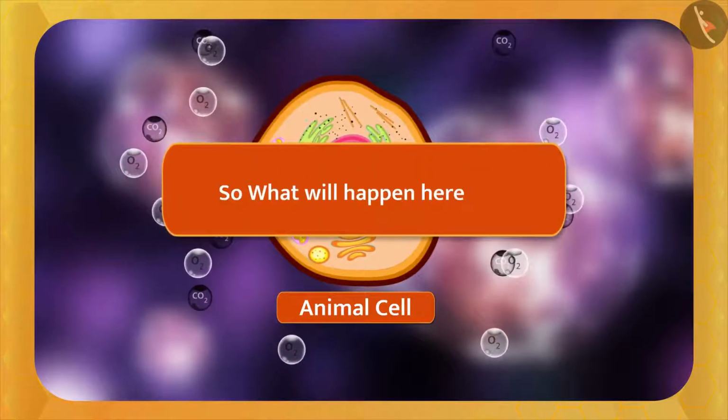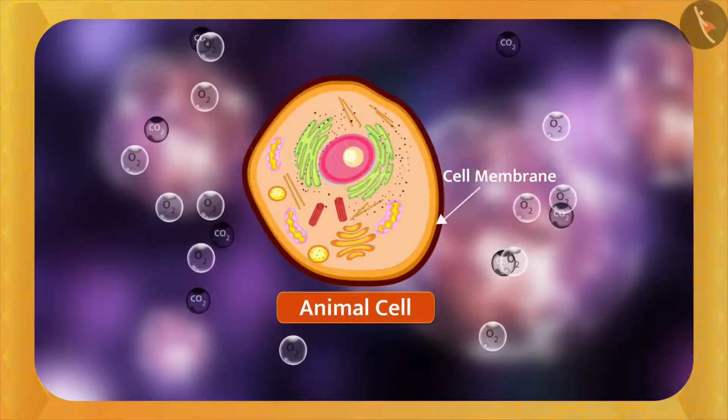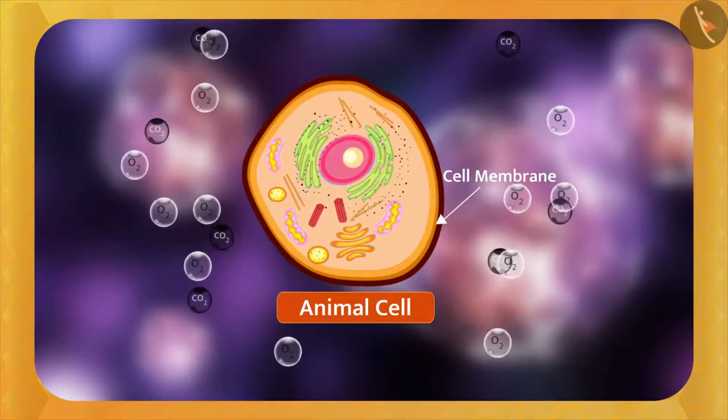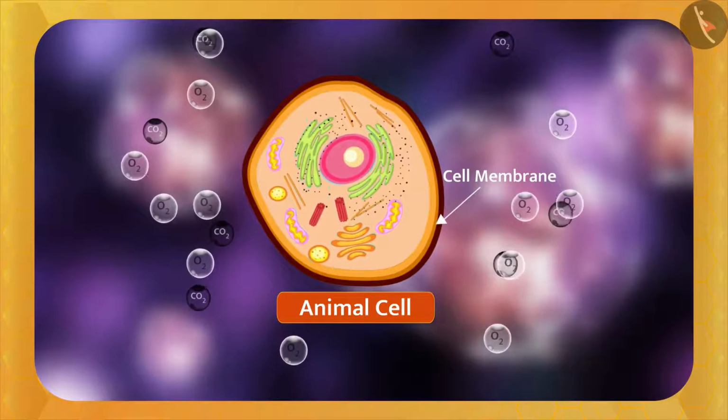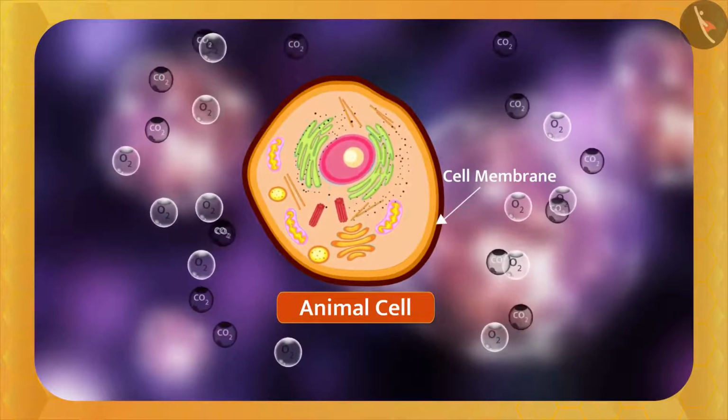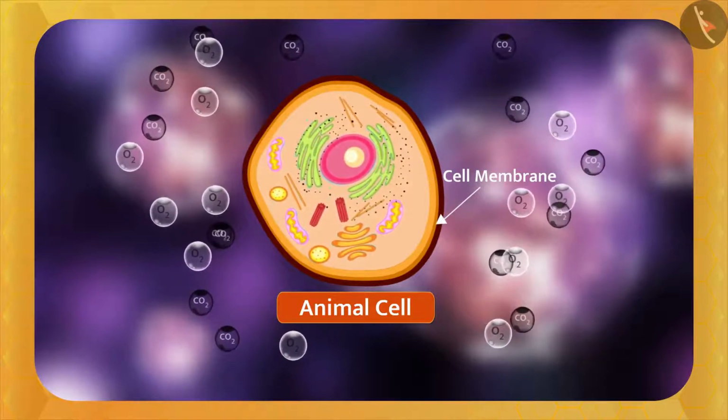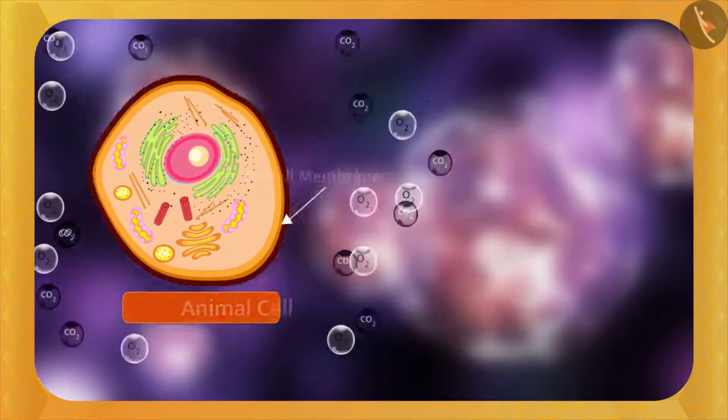So, what will happen here? Tell. Again, the same diffusion. The movement of the molecules of carbon dioxide gas will be from inside to outside of the cells. So, in this way, the gases in the cell are transported by diffusion process.